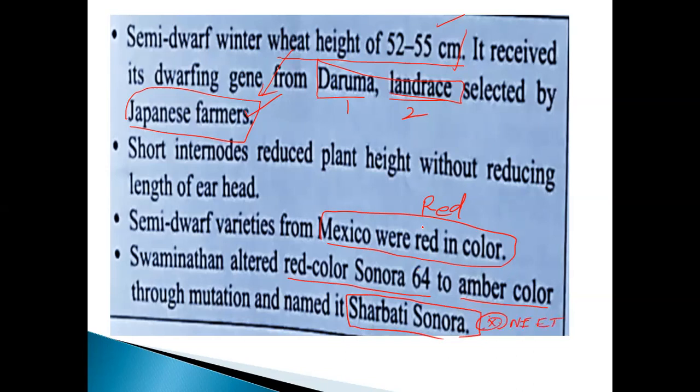Which color is the Mexico one? The red color. It is also a NEET point of view. MS Swaminathan altered the color, the name is called what? Red color Sonara 64 to amber color Sarbati Sonora. The plant name is called Sonara 64. It was changed into Sarbati Sonora. The color is amber.